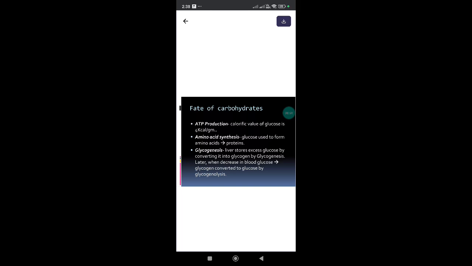The calorific value of glucose is 4 kilocalories per gram. Amino acid synthesis: glucose is used to form amino acids and proteins. Glycogen: the liver stores excess glucose by converting it into glycogen, and later, when blood glucose decreases, glycogen is converted to glucose by glycogenolysis.